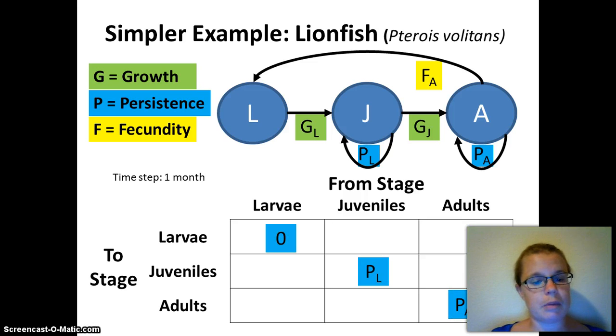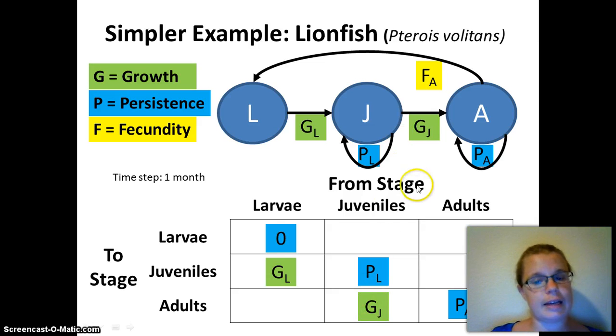Now the next thing we're going to put on here is growth, because that goes on the diagonal just below that main diagonal. Since larvae can grow into juveniles, from larvae to juveniles it's going to be GL. And juveniles can grow into adults, so from juveniles to adults is going to be GJ.